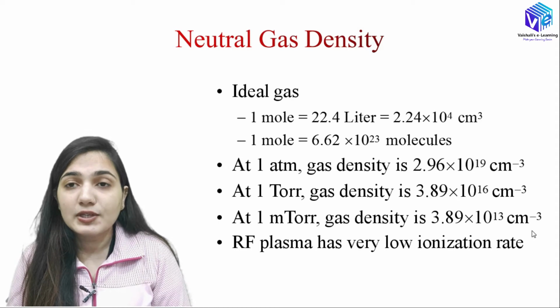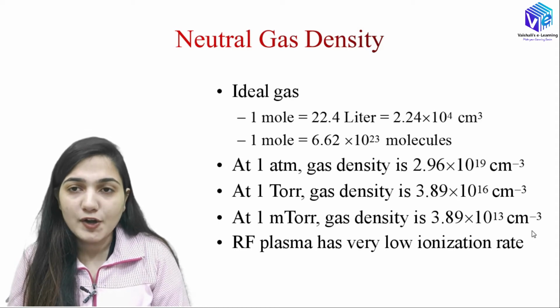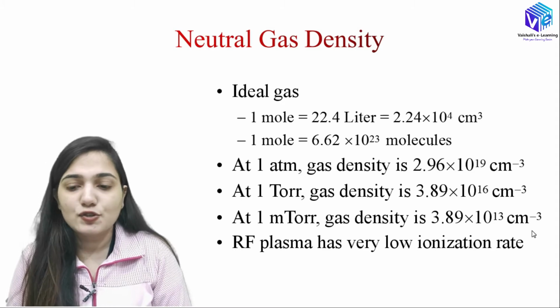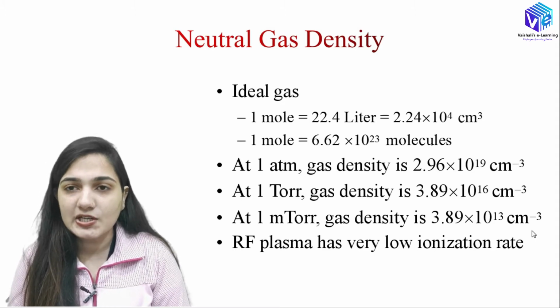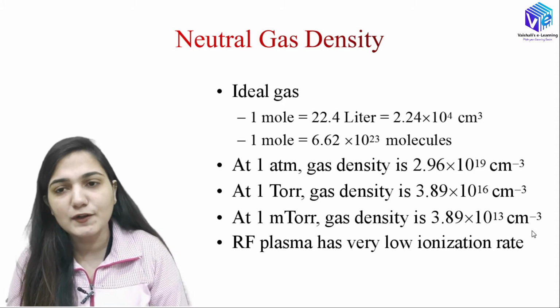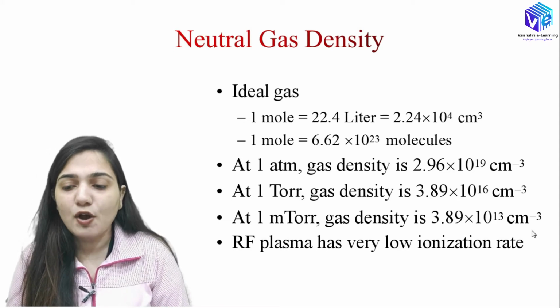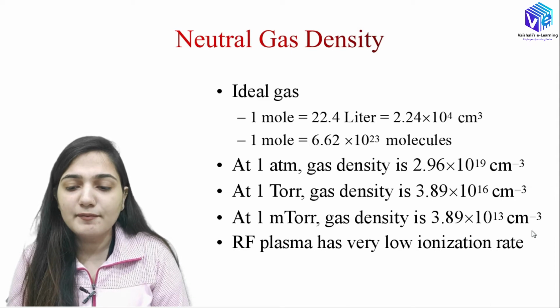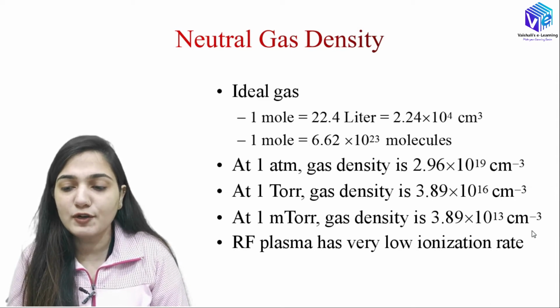Okay, so now coming to the neutral gas density. So what is a neutral gas? The neutral gas will not be containing any electrons or any ions. So here we will be having just the neutral atoms or the neutral molecules. So if I talk about the ideal gas, in the ideal gas we have 1 mole. Okay, so 1 mole will be equal to 22.4 liters.